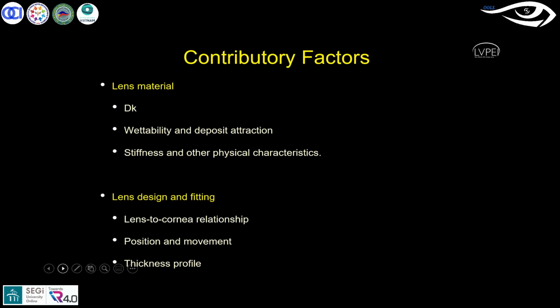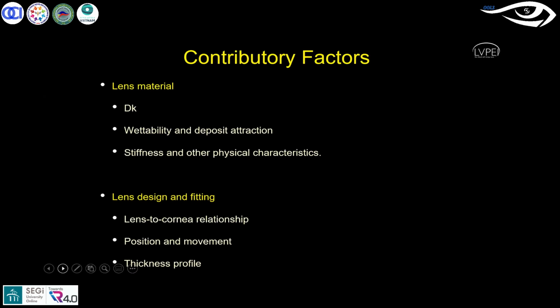And then one of the major things you have to look for is the lens design, or fitting characteristics. If you achieve very good optimal fitting characteristics, then that is well and good. If not, then that can lead to mechanical-related changes, which I have said earlier also. When you have good fitting characteristics, it maintains a good relation between the lens and the cornea, maintains good tear exchange of the lenses, and provides good comfort also.